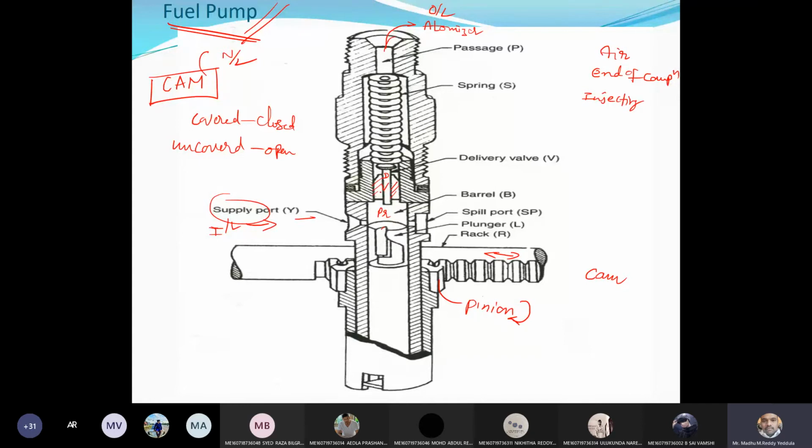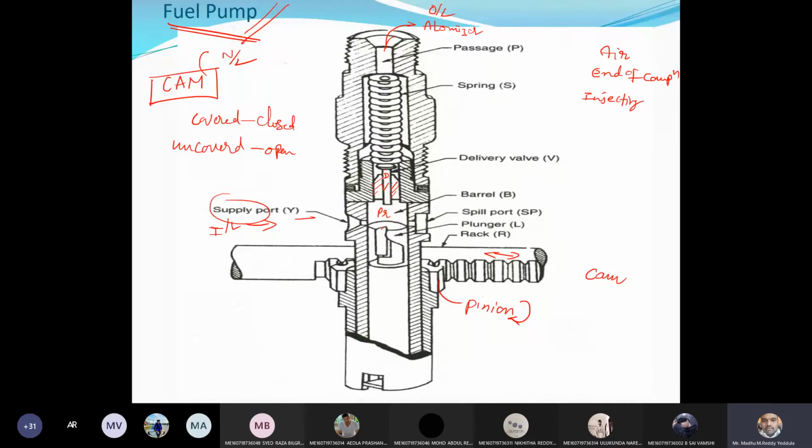Again, I'll explain. On further movement of the plunger, the helical groove connects the spill port through the rectangular vertical groove to the fuel in the upper part of the plunger.